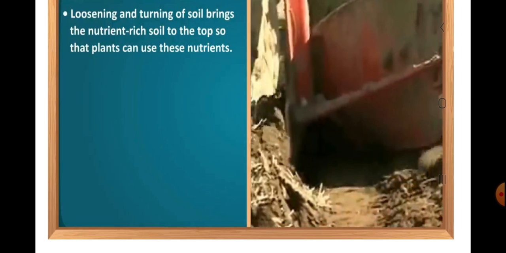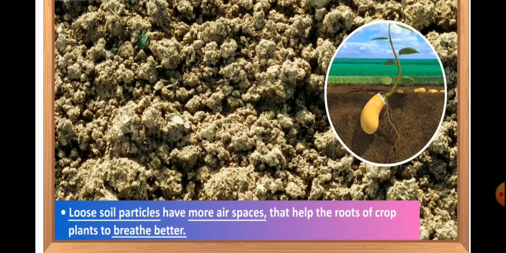The loosening and turning of soil brings the nutrient-rich soil to the top so that the plants can use the nutrients. The loose soil particles have more air spaces which help the roots of the crop plant to breathe better.